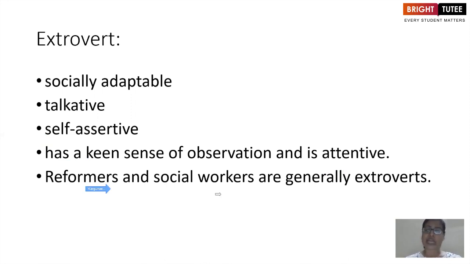Now, reformers and social workers are generally people who are extroverts, right? Now you can see that, to be a social worker, it's more useful to be an extrovert kind of person with an extrovert kind of personality as compared to an introvert kind of personality, because social workers need to engage a lot with other people. Public dealing, public speaking is essential for that. So you can see that for reformers and social workers, it's primarily extrovert kind of personality which is more useful.